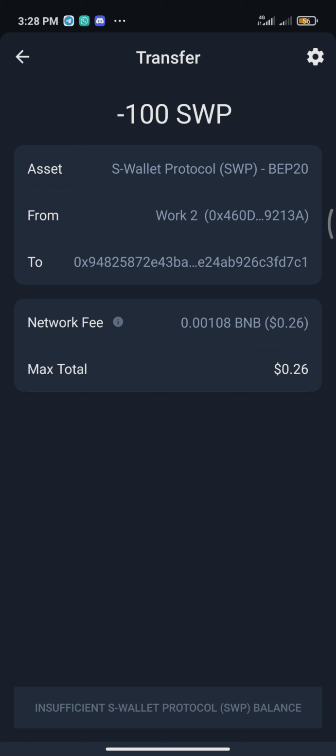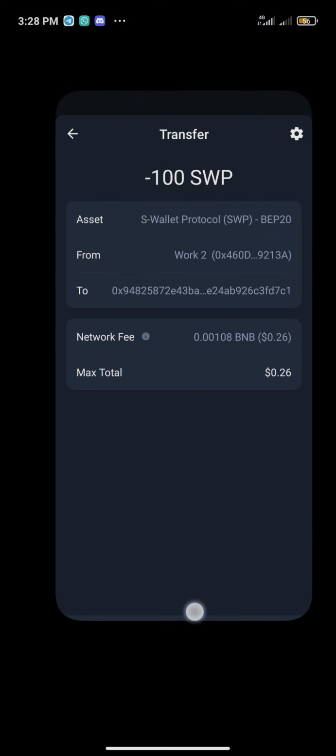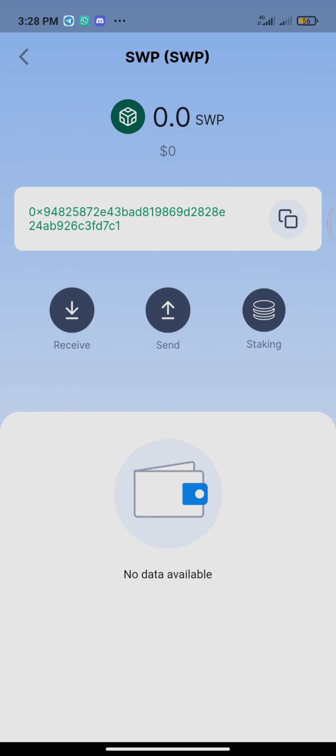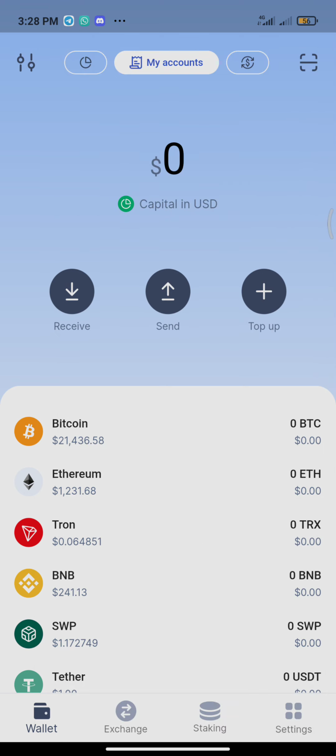Alright guys, so that's it. Very easy. Once you approve it, you move over to your S Wallet account, and then you check your balance. Your balance will be updated with the amount of SWP you transferred from the Trust Wallet.